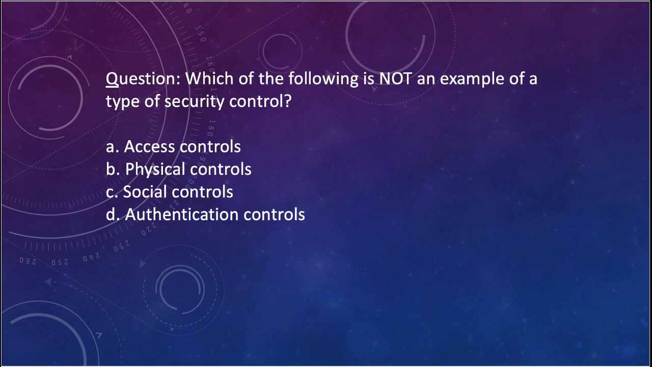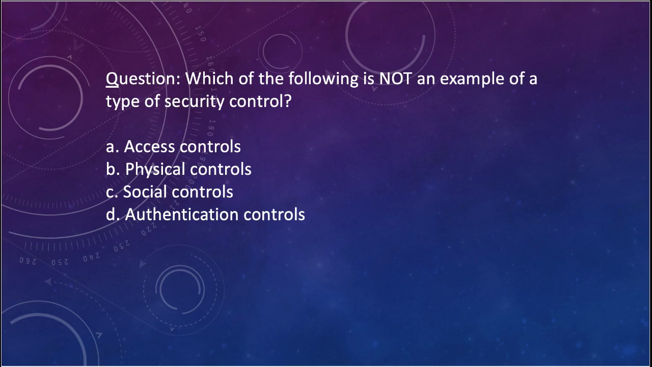Moving to the next question, which of the following is not an example of a type of security control? A. Access controls, B. physical controls, C. social controls, or D. authentication controls? Answer to this question would be C. Social controls are not a type of security control.